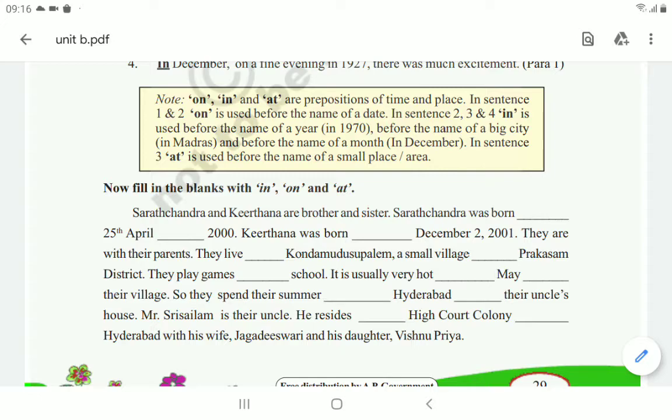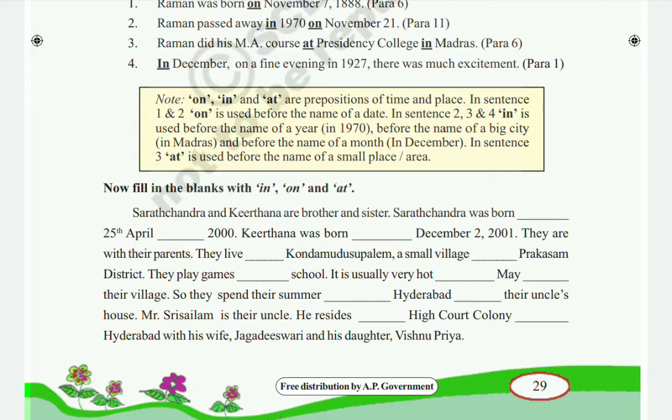In Prakasam district, they play games dash school. They play games at school. It is usually very hot dash May. May is a particular month, so before this we have to use in. It is usually very hot in May at their village.